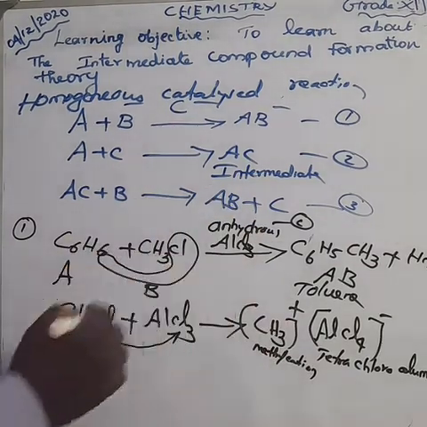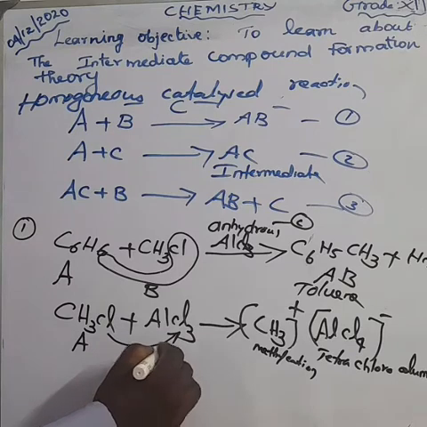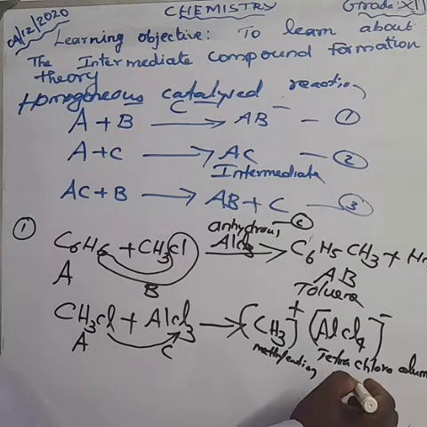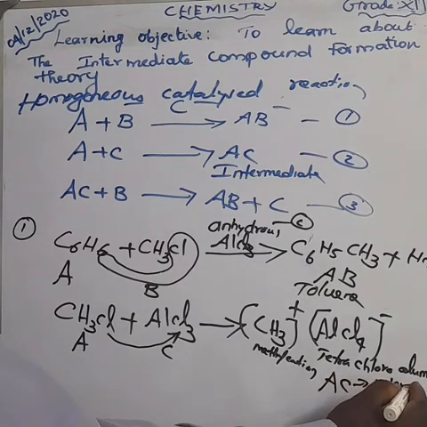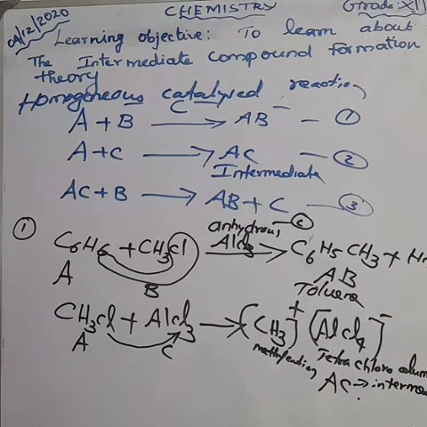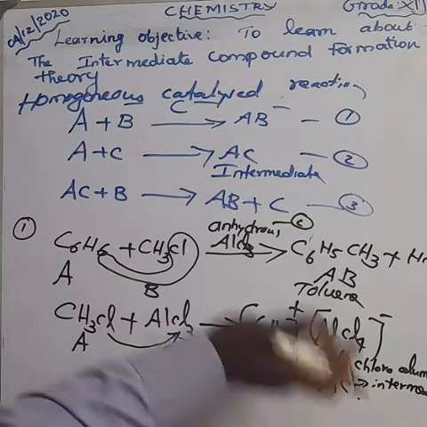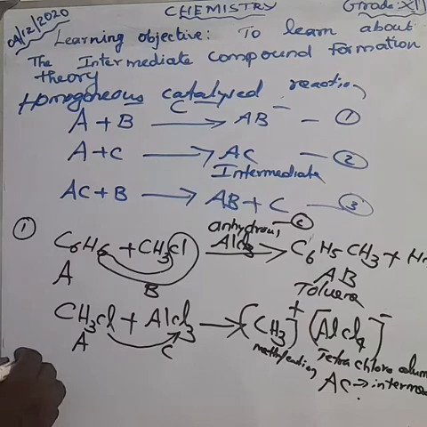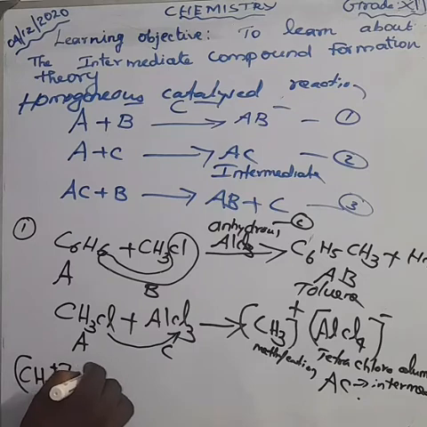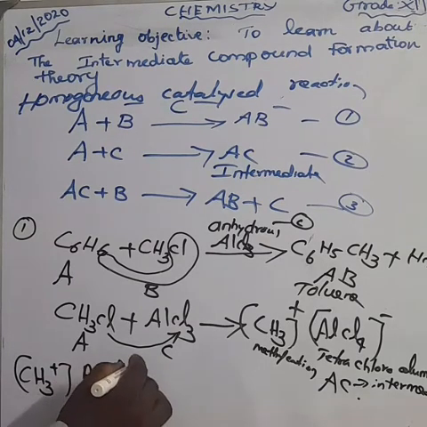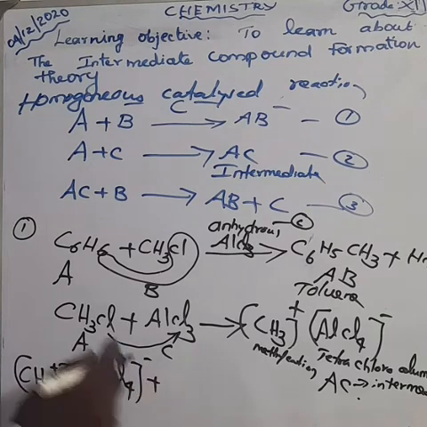We can say AC. This we can take as A, and this is C. We get AC, that is called the intermediate. This intermediate reacts with the other reactant: CH3+ AlCl4- plus we are taking benzene.